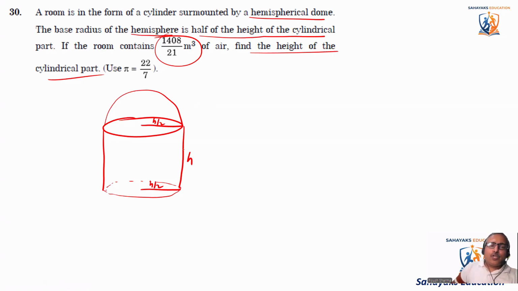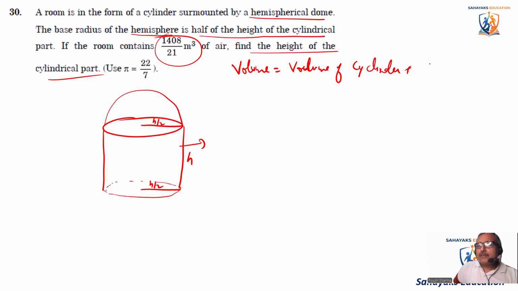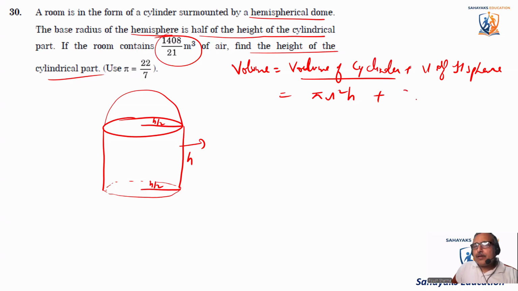Now, what is the volume of this? So first we need to find the total volume, which is equal to volume of cylinder plus volume of hemisphere. My writing might be bad. So volume of cylinder is pi r square into h, plus volume of hemisphere is 2 by 3 pi r cube.